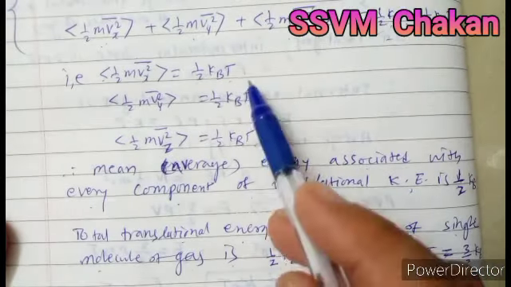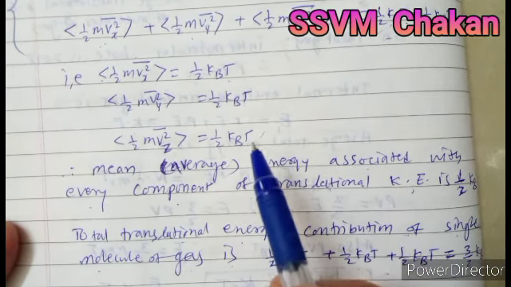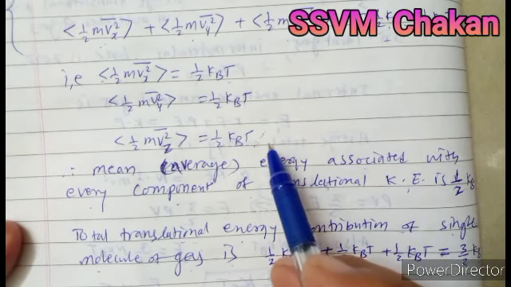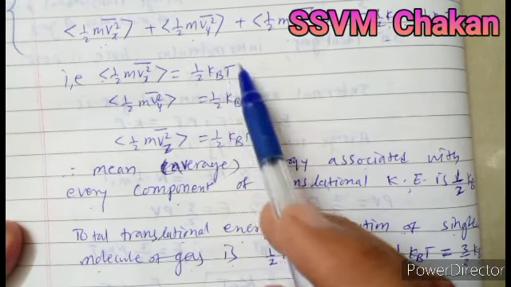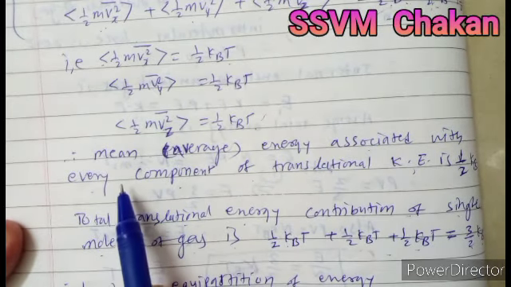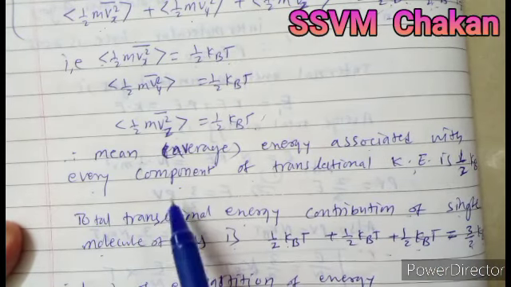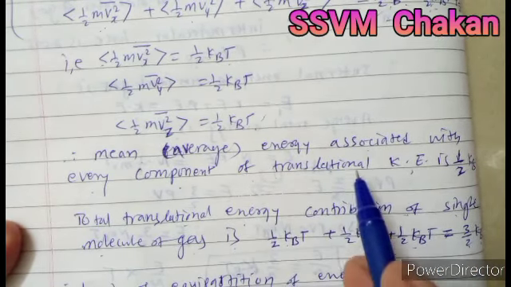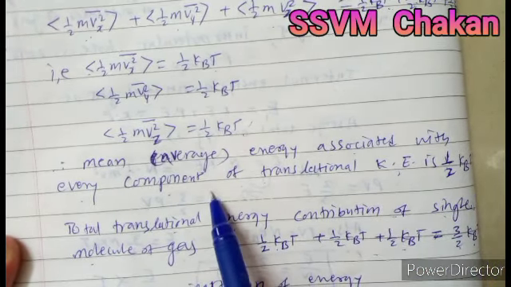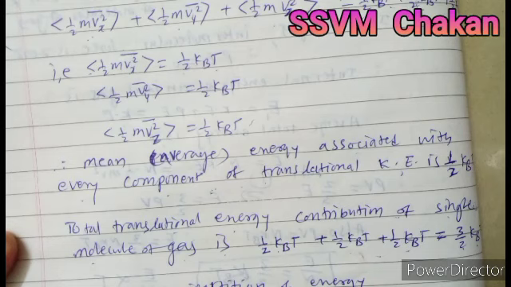That we write separately here, which indicates that the average kinetic energy along each axis remains constant and its value is equal to 1/2 kBT. The mean energy associated with every component of translational energy is 1/2 kBT. What is every component? That means along the x-axis, y-axis and z-axis.